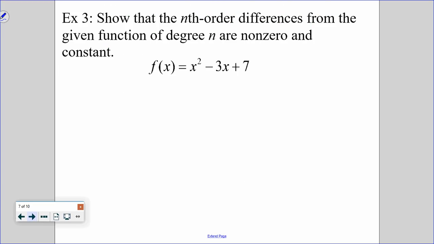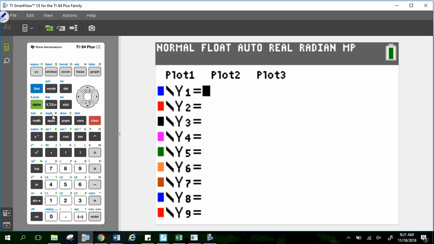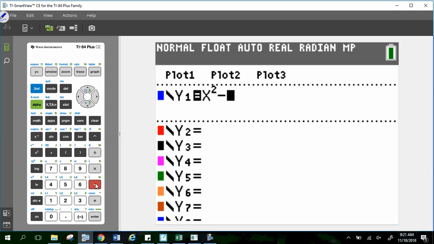Now we are going to show that the nth order differences from the given function of degree n are non-zero and constant. So this has a degree of 2. So that means when I have my table and I do my differences, I will get constant second order differences. So we need a table of values. You can find those values however you would like, but you can use a graphing calculator. So we'll do that here. So y equals x squared minus 3x plus 7.